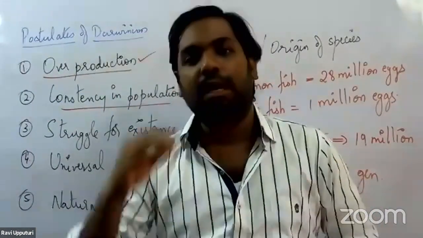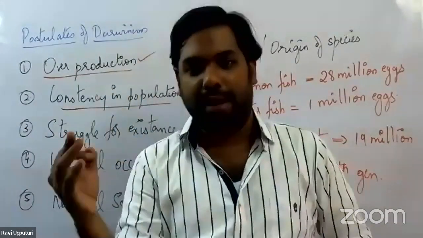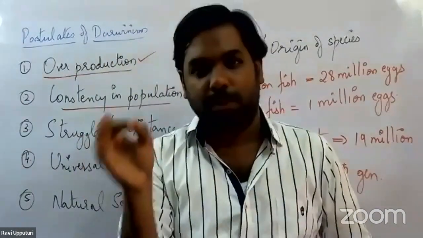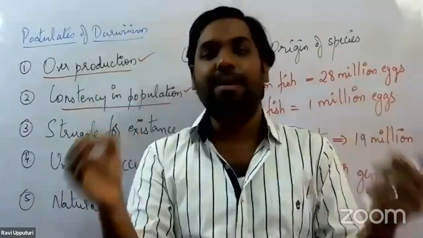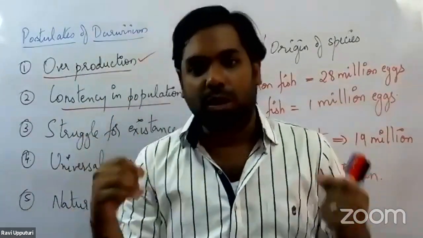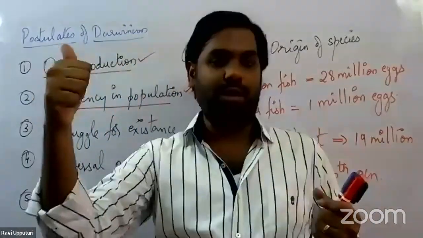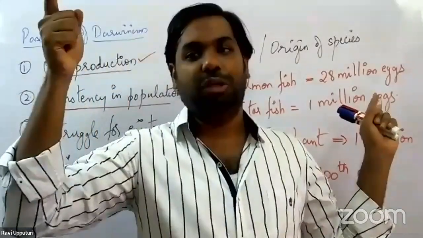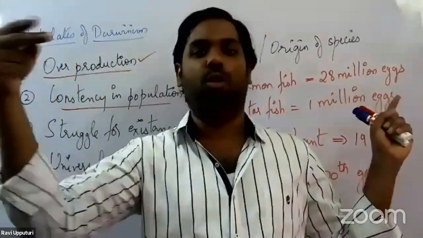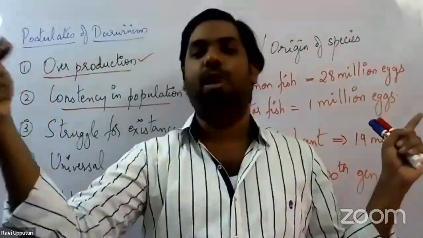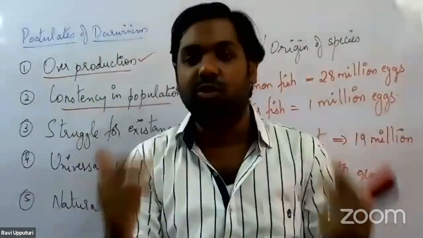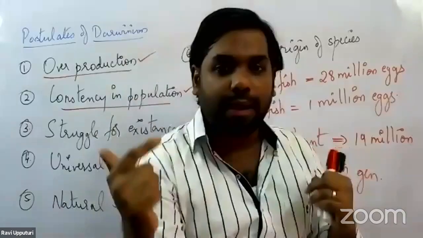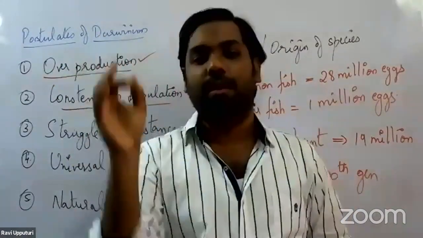Most of the organisms, the majority of the organisms, will not survive till the reproductive age. Why don't they survive till the reproductive age? Because of certain limitations seen on the earth, limitations with regards to food and shelter. The second point, if you could recollect what Thomas Malthus said: population increases in geometric fashion, whereas the food sources increase only in arithmetic fashion. So due to the limitation of resources such as food and shelter, the majority of organisms would not survive till the reproductive age.